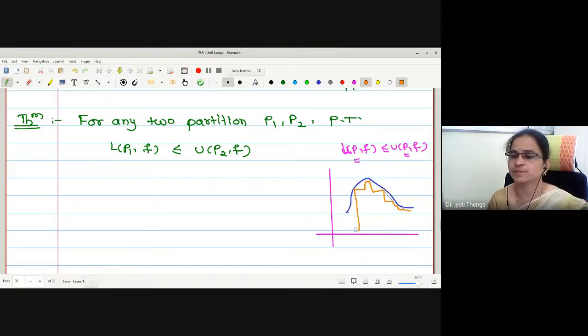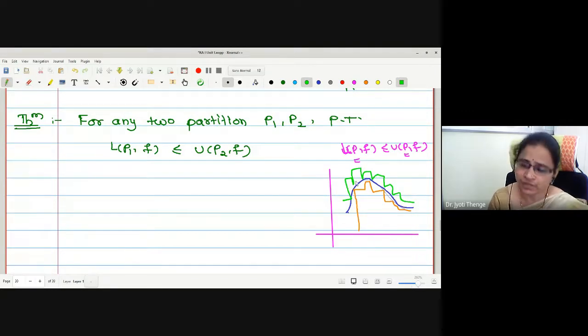Suppose this is with respect to one partition. Now let me change the partition and find the upper sum. Where will be its location? It is somewhere above the curve. So whatever is your partition, upper sum lies above the curve, lower sum lies below the curve.